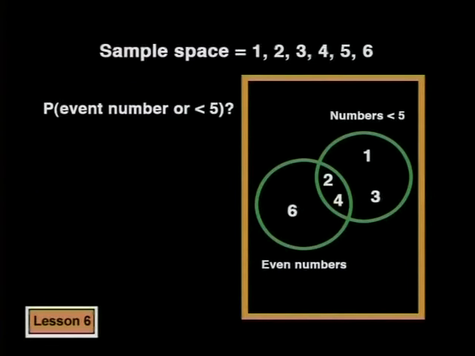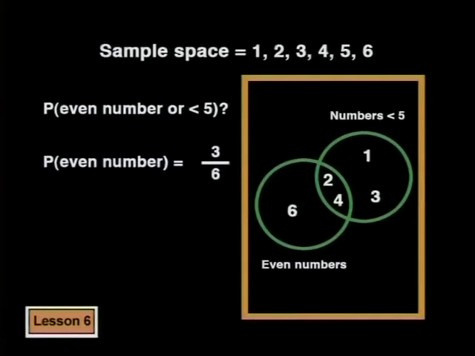Now, what is the probability of a number thrown being either an even number or a number less than 5? Let's see what happens if we just add the 2 probabilities together. The probability of throwing an even number is 3 out of 6. There are 3 favorable outcomes out of a sample space of 6.